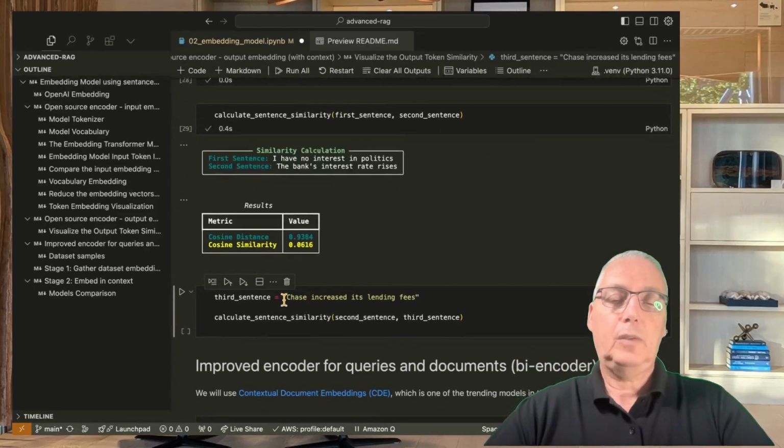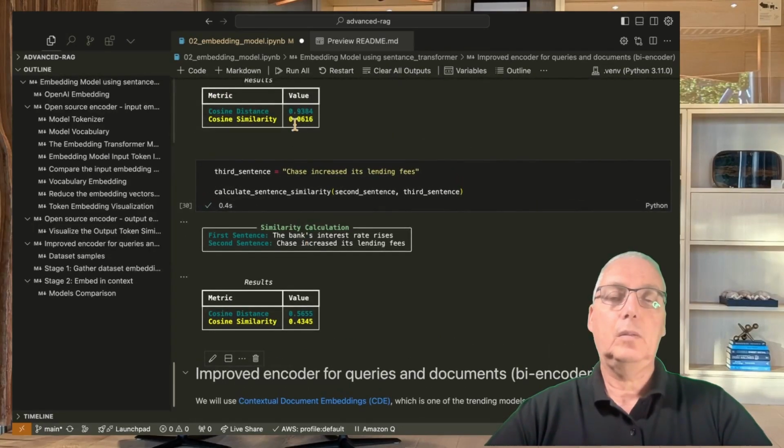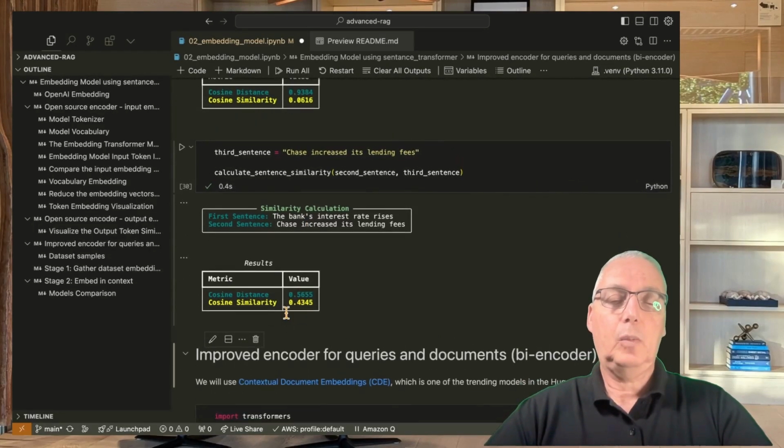Now, if we just take another sentence, "Chase, the name of a bank, increased its lending fee." So here we don't have the word bank, we don't have the words interest or rate, and we calculate the two sentences' similarity. Although no words appear in both of them, we still have a much better cosine similarity between the sentences. If you remember before, we had less than 0.1, now we have almost 0.5.